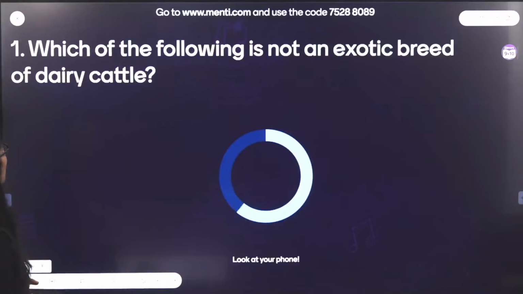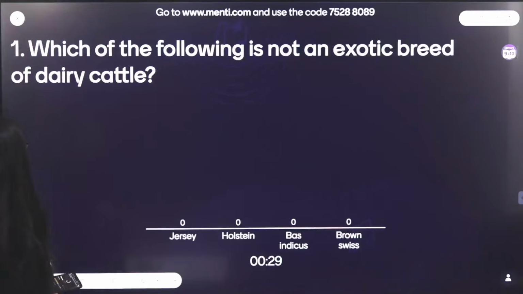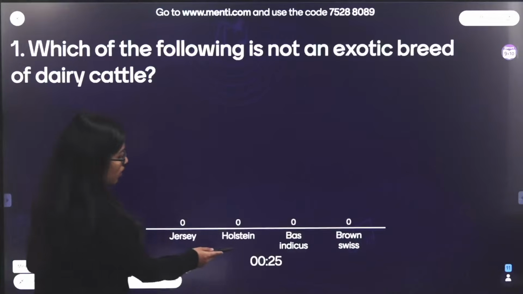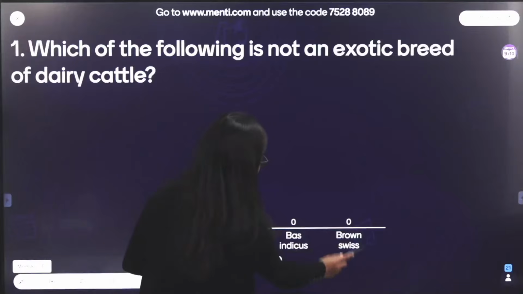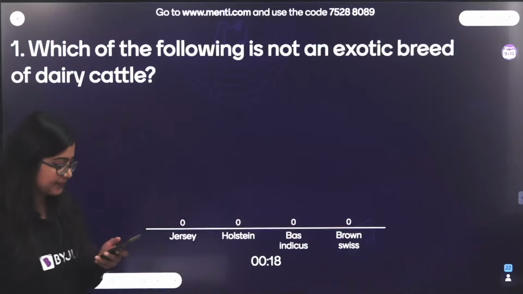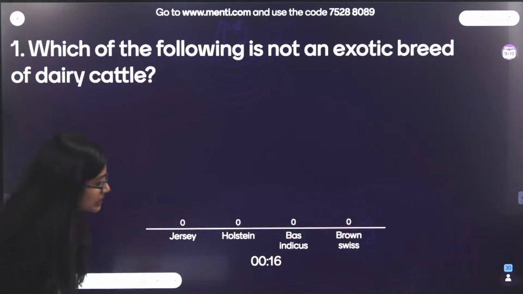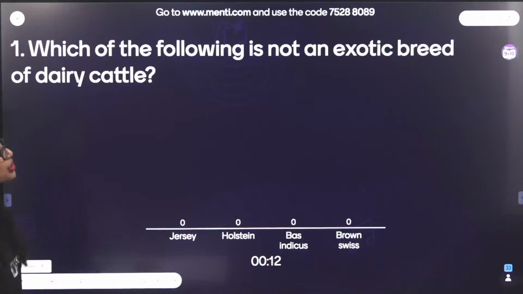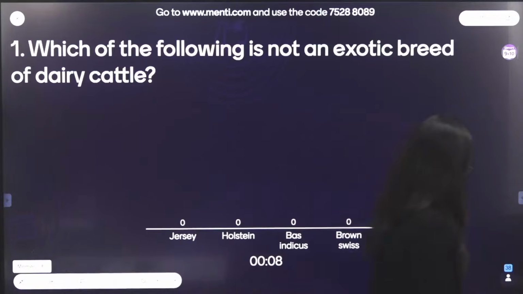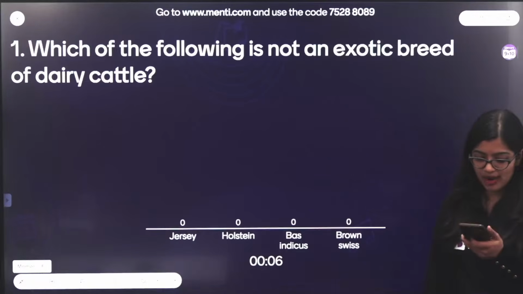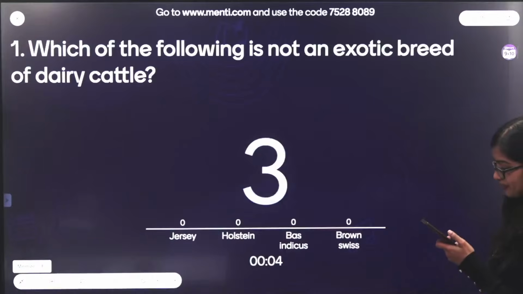First question on screen. Everybody focus. Which of the following is not an exotic breed of dairy cattle? Is it Jersey, Holstein, Bos Indicus, or Brown Swiss? Very simple and easy question. You have 30 seconds. We are talking about which is not an exotic breed. Yes, all right, everybody, very quickly.